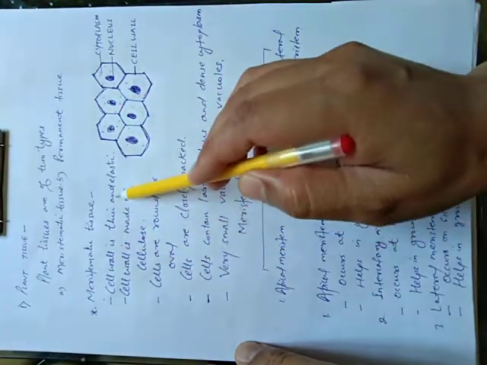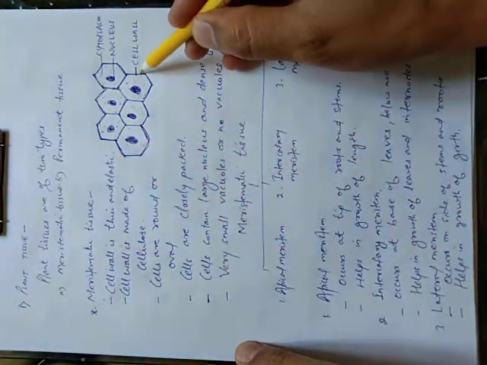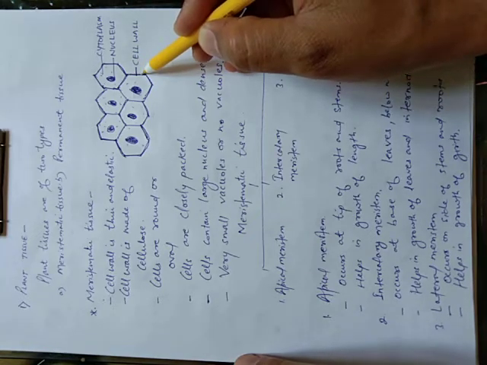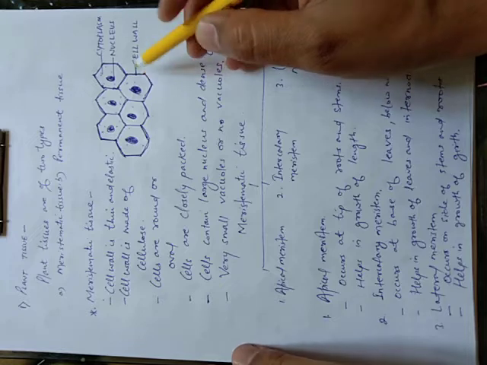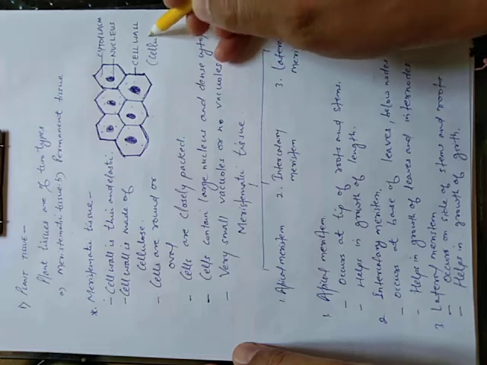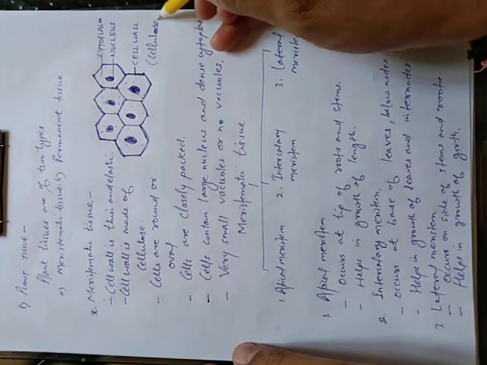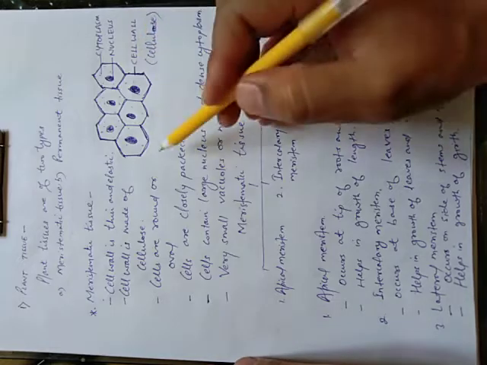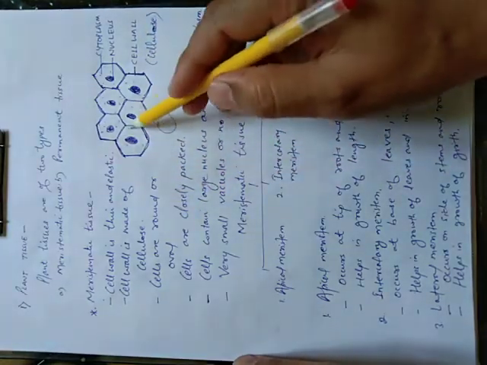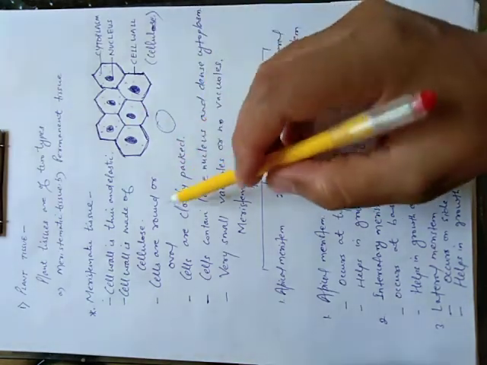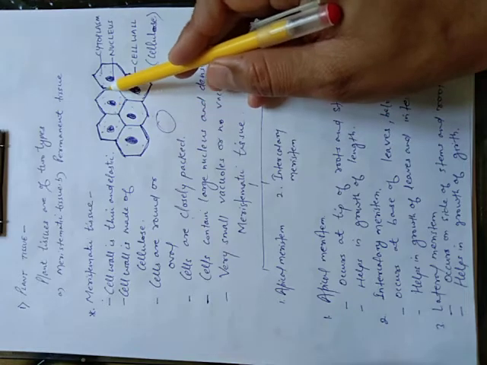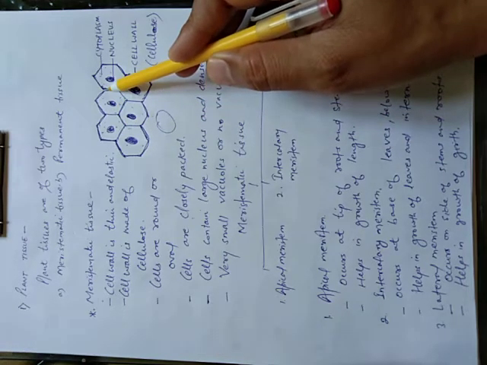So the cell wall is thin and elastic. See, this is the cell wall. It is thin and it is elastic, means it gets stretched. And this cell wall is made up of cellulose. Cells are round or oval. Easily you can see they may be round, they may be oval. Cells are closely packed. See, the intercellular space is very less or absent.